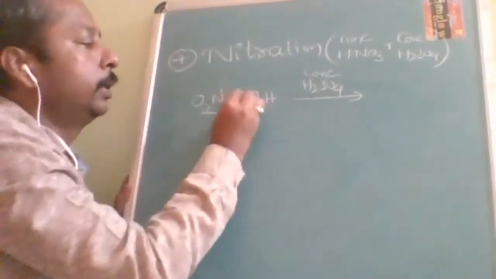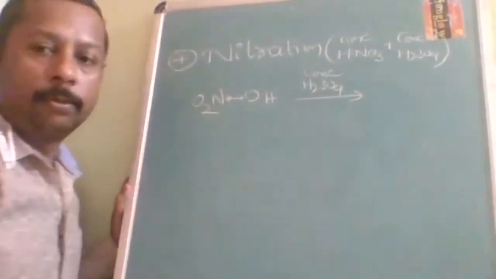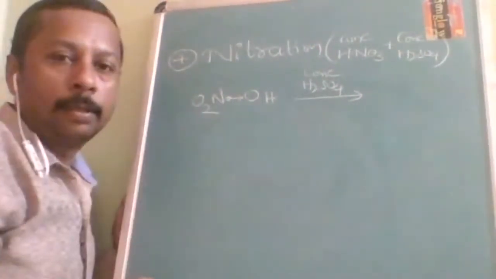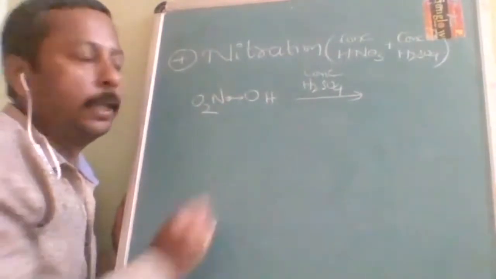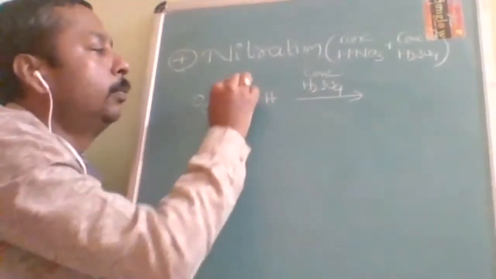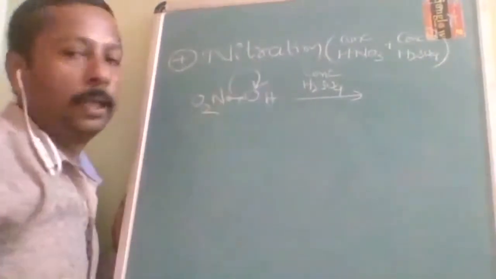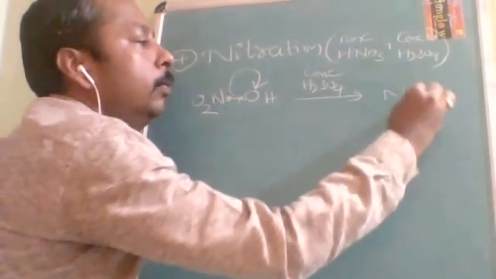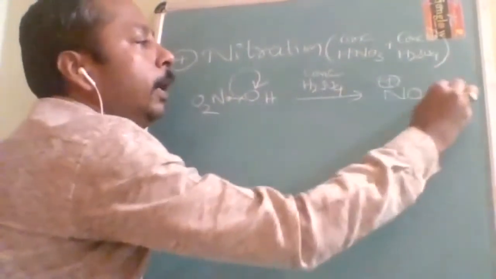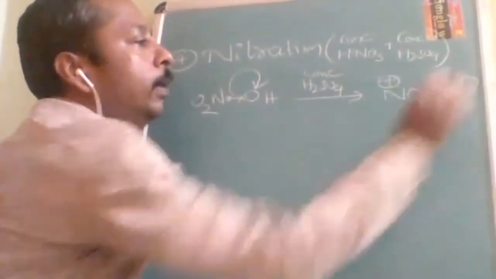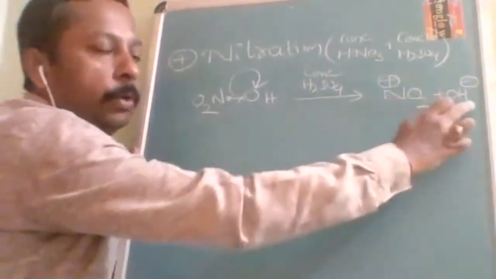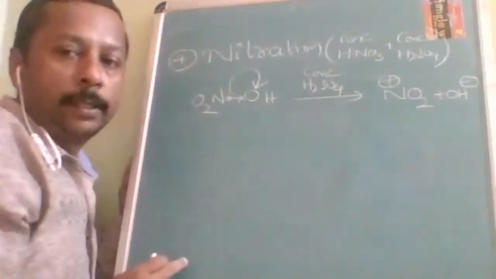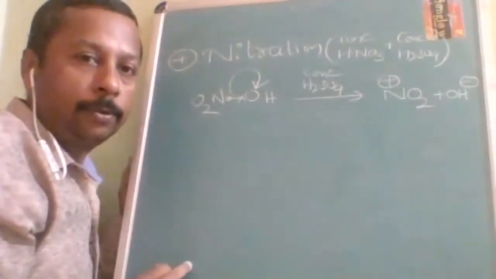Here two electrons are there. Should they go to oxygen or nitrogen? If heterolytic cleavage takes place, the electrons of the bond go to the more electronegative atom. Oxygen is more electronegative, so they will go there. So NO2 positive and OH negative are created. Now which will go to the benzene ring? The electrophile will go to the benzene ring.